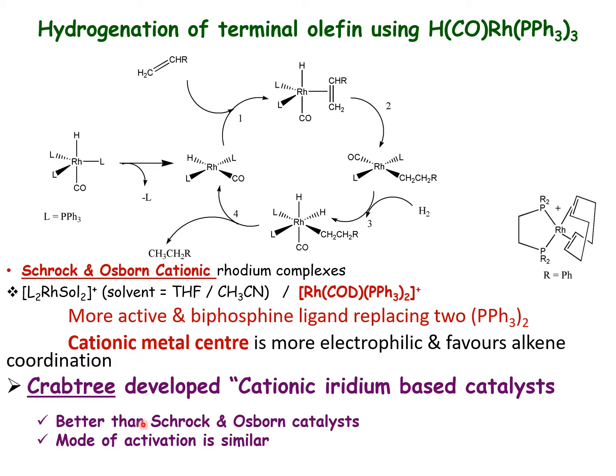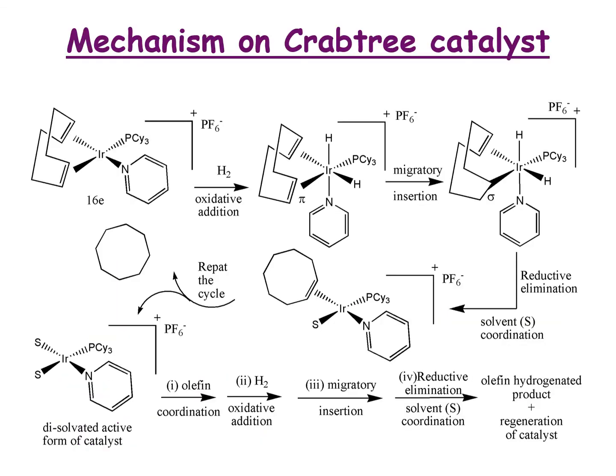So when you ask about the mechanism of any of these catalysts, we only have to change the catalyst, but the mechanism is the same, as I discuss in the next slide. If it is a Crabtree catalyst, then we take an iridium-based complex, which can be derived from cyclooctadiene. Here one is a phosphine ligand and another one is a piperidine ligand, a nitrogen-based piperidine ligand.